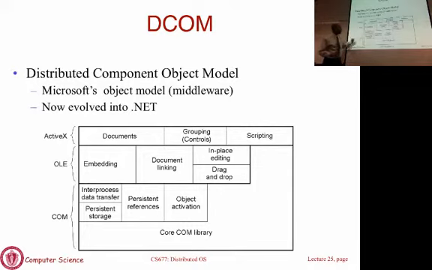So you have this COM layer, which is all about RPCs and RMI. Layered on top is the ability to drag and drop pictures and documents into one another for these Office and other applications to talk to one another. Layered on top is ActiveX, which allows you to do controls and scripting and so on across this application. And then when you have these components on independent machines and they talk to one another, you have DCOM.